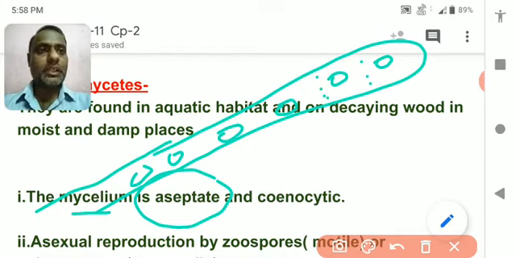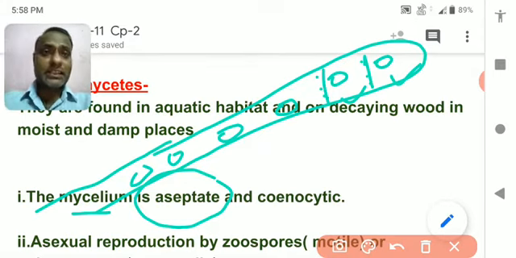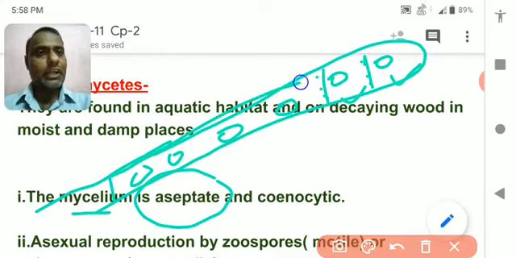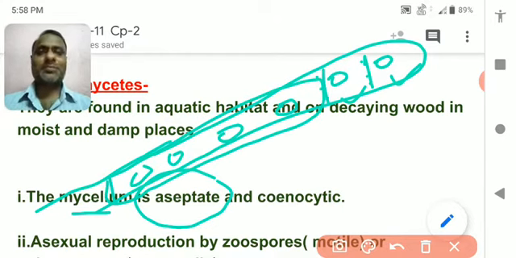A cell wall should be there, which makes one cell separate from the other. So in that case, lots of nuclei are present in a single cell and they are not separated at all, then this is called aseptate. If they have separation, then it is called septate.